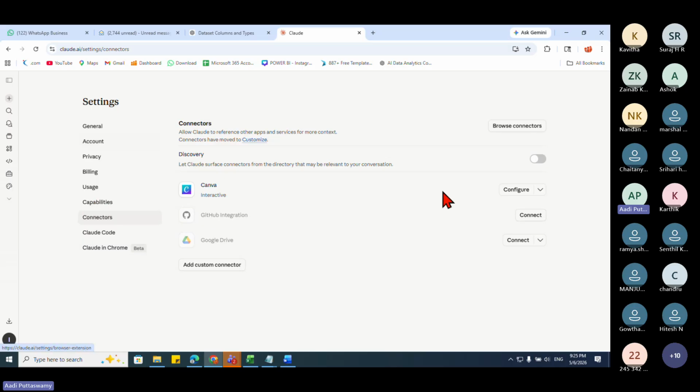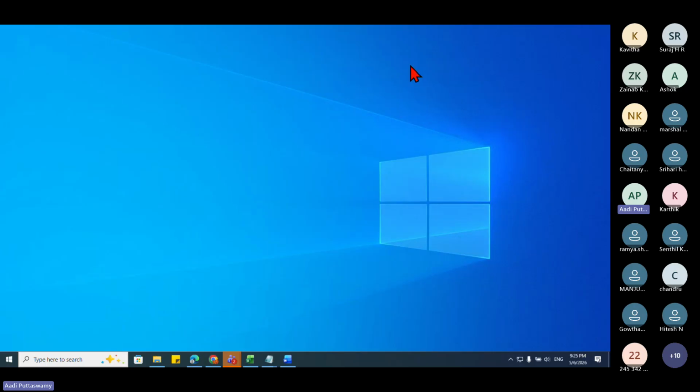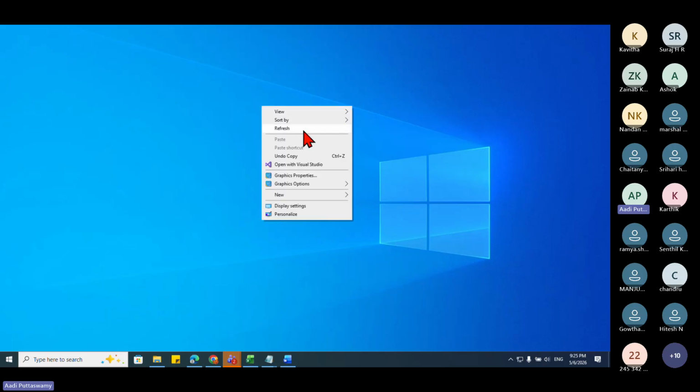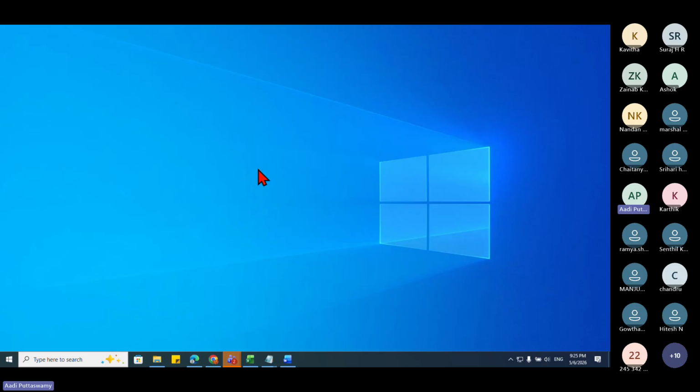There are many ways we can connect. If you want to connect anything, then we need to have a proper API. Some are free and some are paid. For example, suppose you want to connect to one app and get the information.